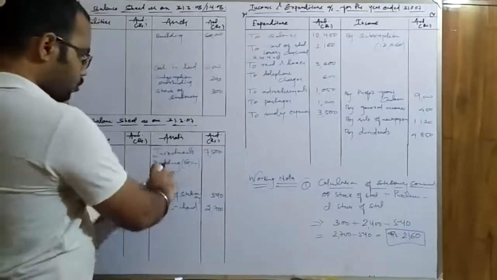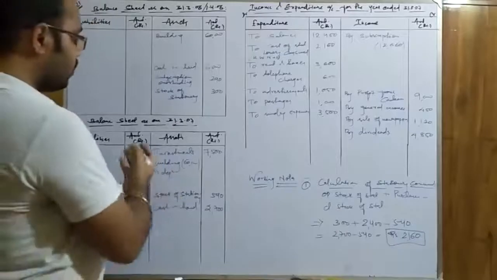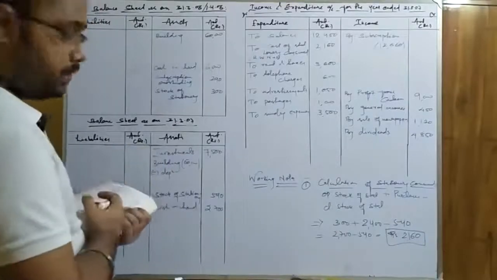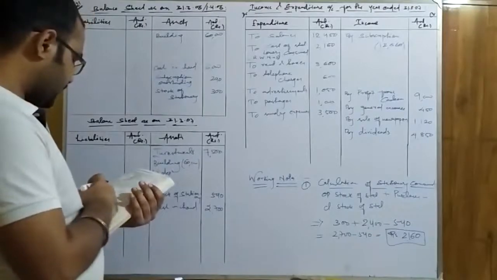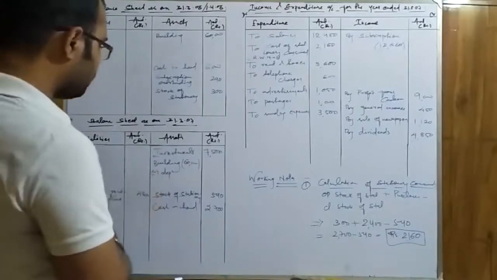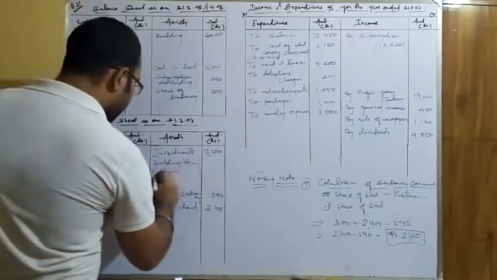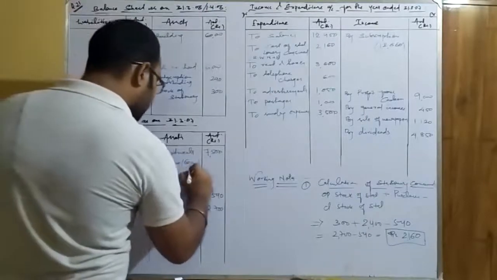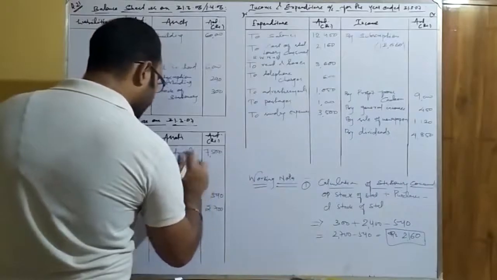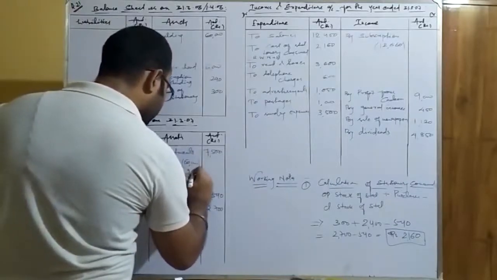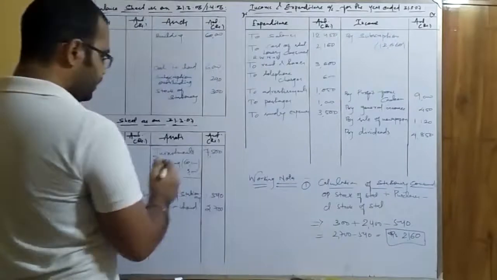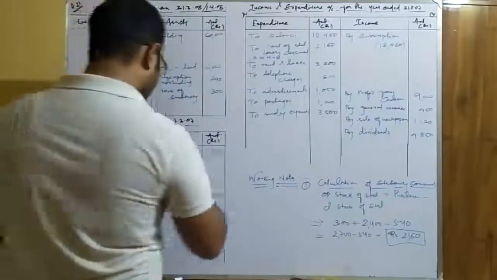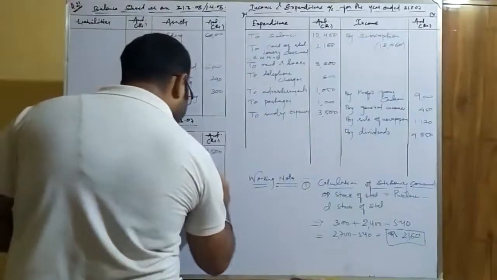I advise you not to write short here. I am writing it only to consume less time and to save space. So the depreciation that is asked over here is 5% of 60,000. You can write it in the bracket over here. 5% of 60,000 is 3,000. If you have any doubt, you can make a calculation over here. So the value that comes here is 57,000.